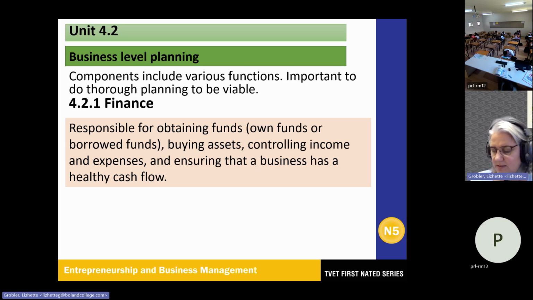First one here, financial function. This is where you have the responsibility for obtaining funds. That could be your own or borrowed, buying assets, controlling income and expenses, and then ensuring that the business has a healthy cash flow, which is very important here.